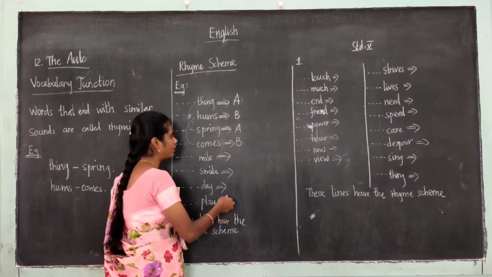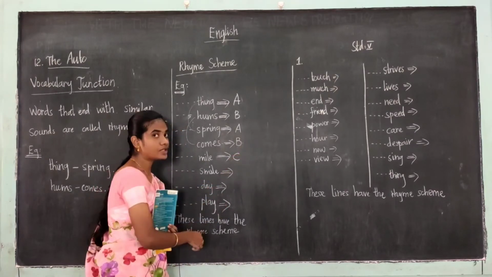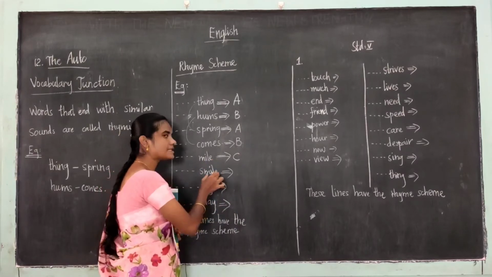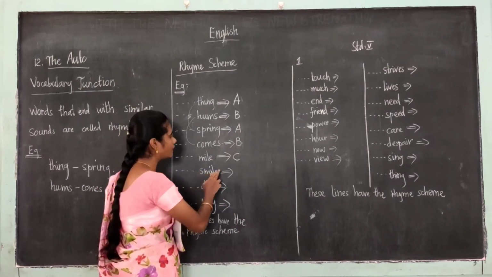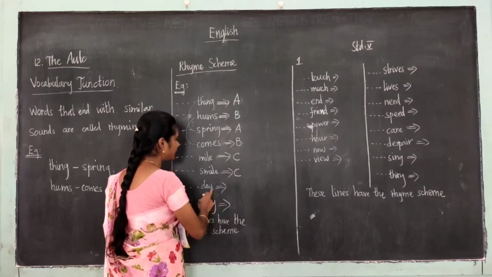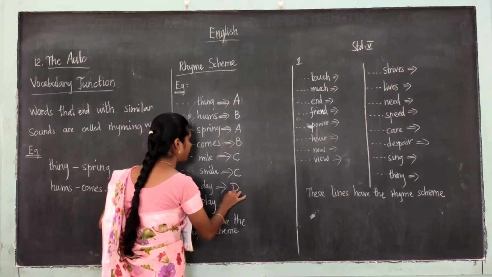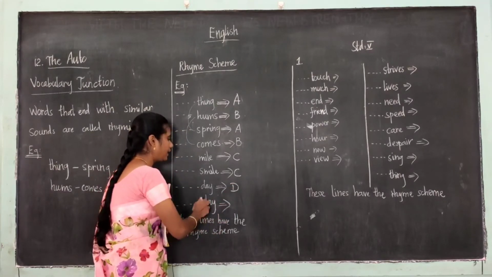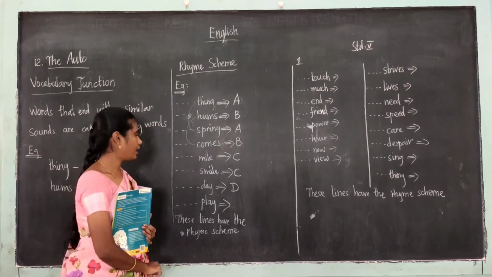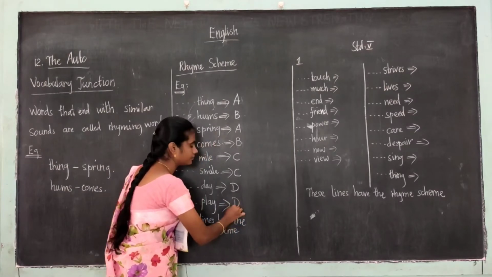The next one, mine. It's a new sound, so we give the next alphabet, that is C. After B, what will come? C. Smile. Mine and smile are the rhyming words. What letter have I written here? C. You have to write that letter C. Then day. It's a new sound, so you write the letter D. Play. Day and play are the rhyming words. They rhyme with one another. What letter have I written here? D. You have to write that letter.